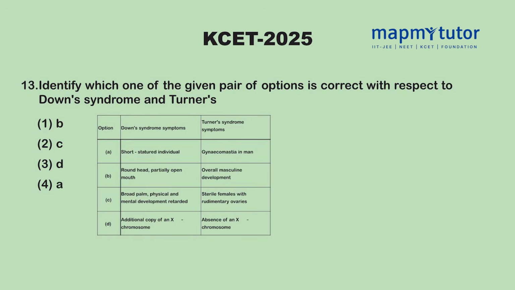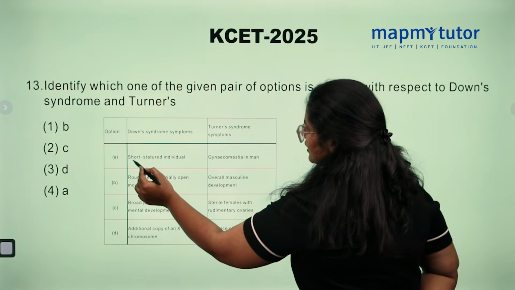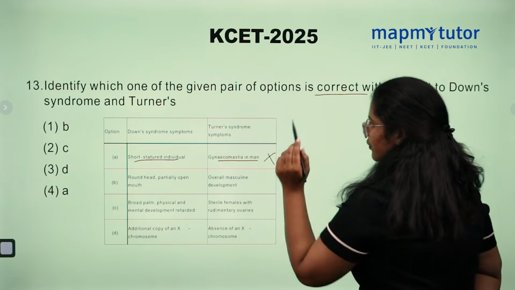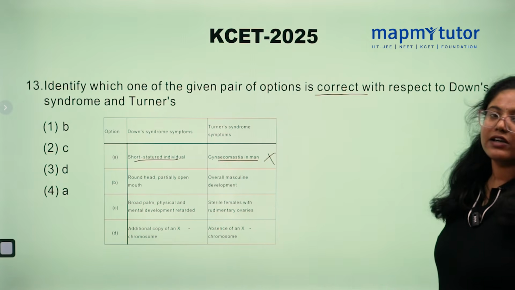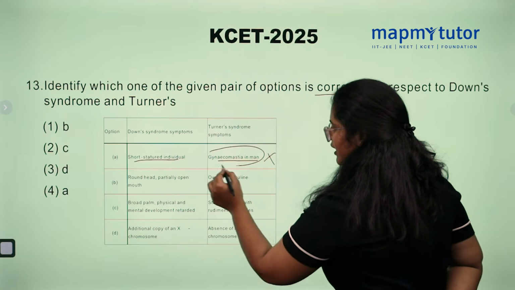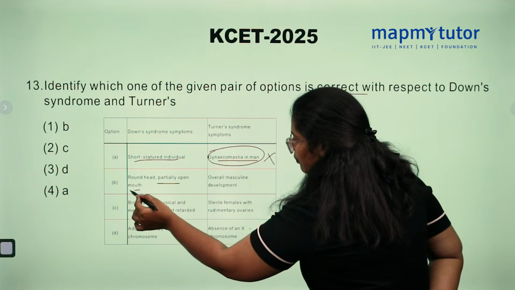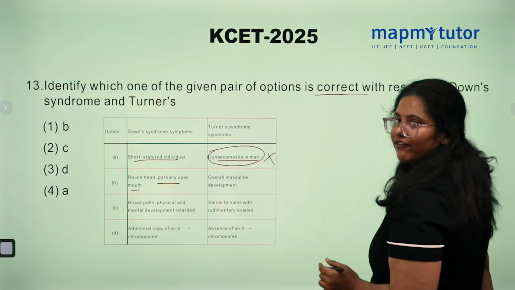Identify which one of the following pair of options is correct with respect to Down syndrome and Turner syndrome. First option, short stature and gynecomastia in male? No. In Turner syndrome, we cannot see gynecomastia in male. Second option, round head, partially open mouth, overall masculine development?